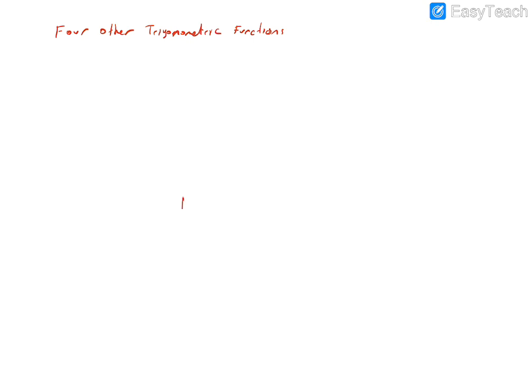But we can briefly say that tangent x is sine x over cosine x. And its graph is like that one. Again, it is periodic. So from minus pi to pi, we can sketch this graph.